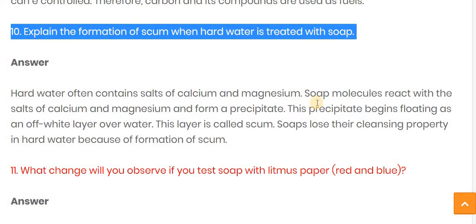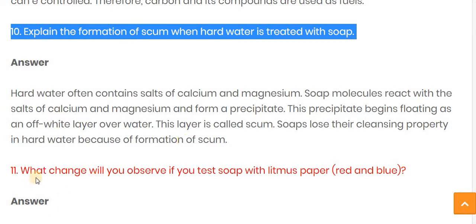Or you can also say that water becomes hard due to having calcium and magnesium salts. The soap molecules react with the salts of calcium and magnesium and form a precipitate. This precipitate begins floating as an off-white layer over the water, and this layer is called scum. And soap loses its cleansing property in hard water because of the formation of scum.